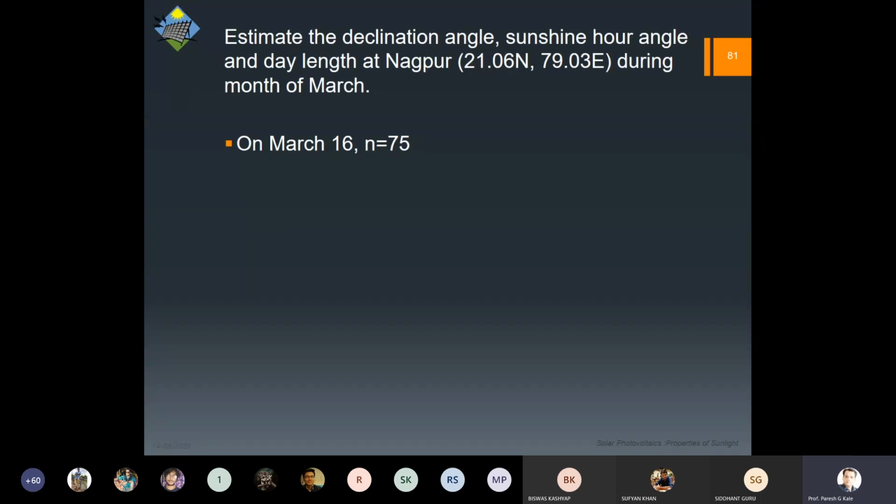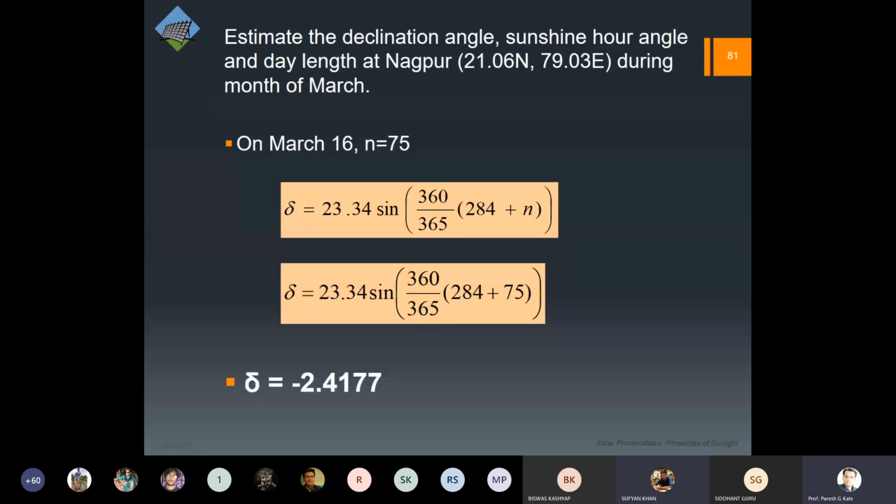So give me the answer for this. Minus 2.41. Yes, perfect. So that is the value of delta you get. So you can proceed for the sunshine hour angle and then S max.